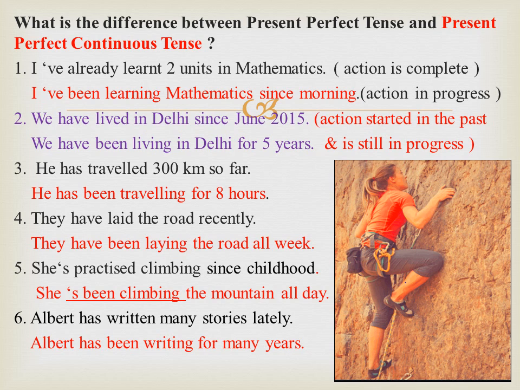Look at the last example. Albert has written many stories lately or recently. Albert has been writing for many years. Did you notice the two words used here, many years and many stories? Albert is a writer. He has completed many stories, but he is still continuing to write.